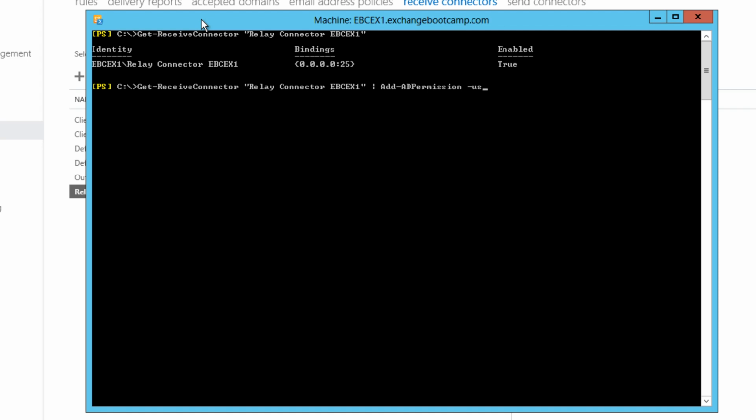The user that we're adding is in fact NT AUTHORITY\ANONYMOUS LOGON. We're giving them the extended rights of ms-Exch-SMTP-Accept-Any-Recipient. It's pretty obvious what that right will grant them: the ability to send to any recipient.